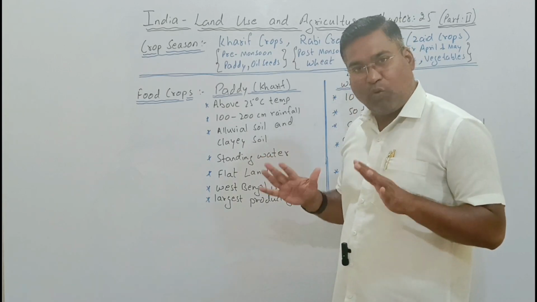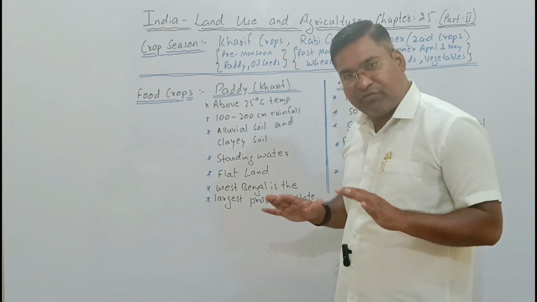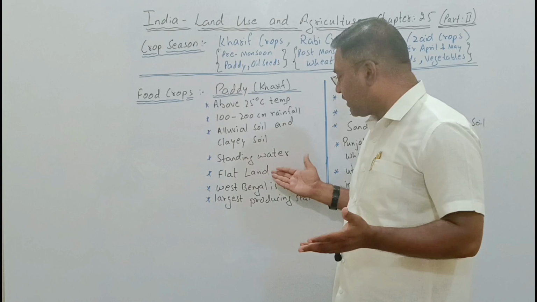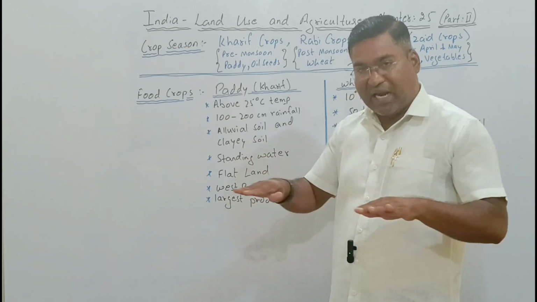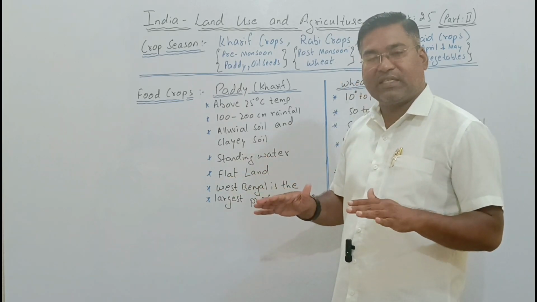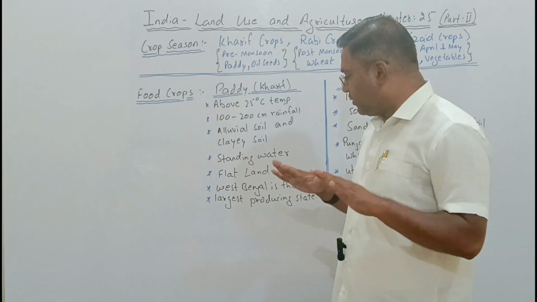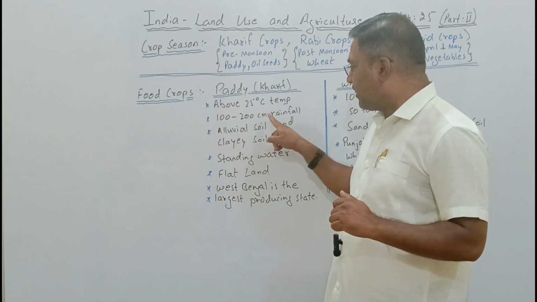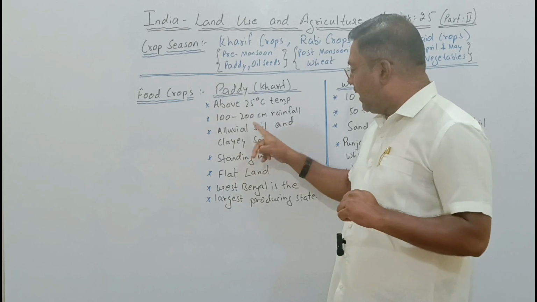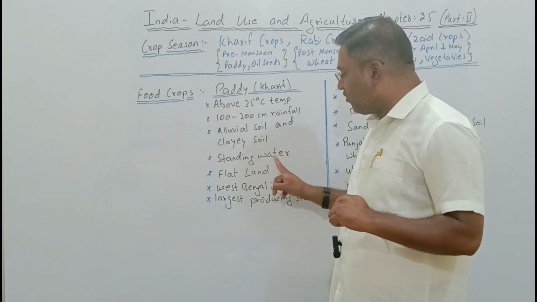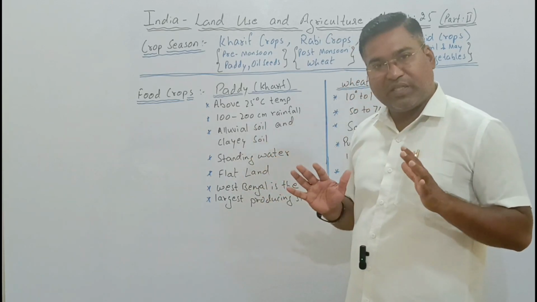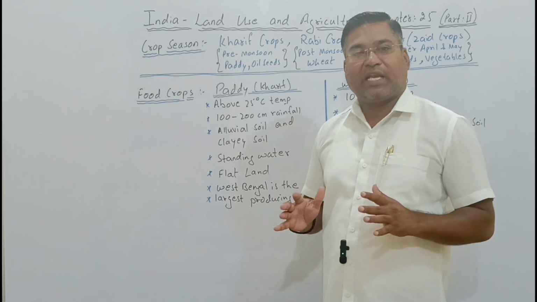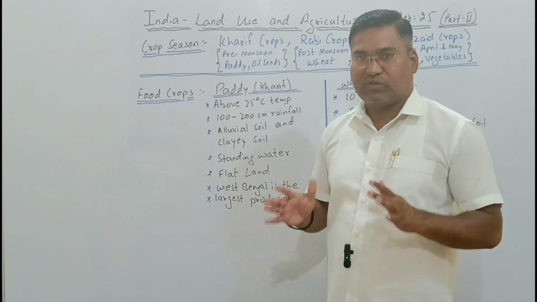It requires standing water. If standing water is required, then flat land should be there, because only if the land is flat can the water stand still over there. So: 25 degrees Celsius, 100 to 200 centimeters of rainfall, alluvial soil and clay soil, standing water, flat land. If these are there, then automatically we can have a good production of paddy.